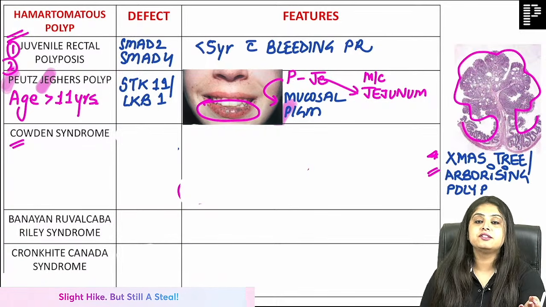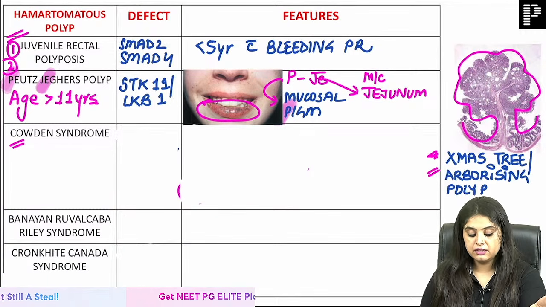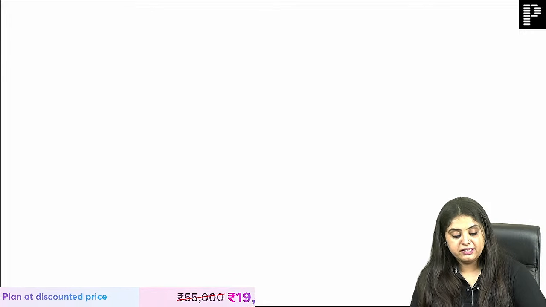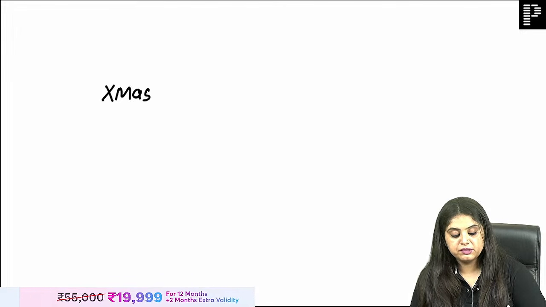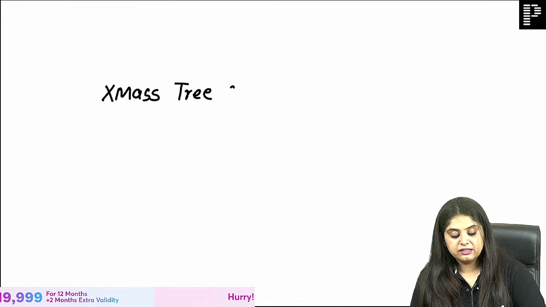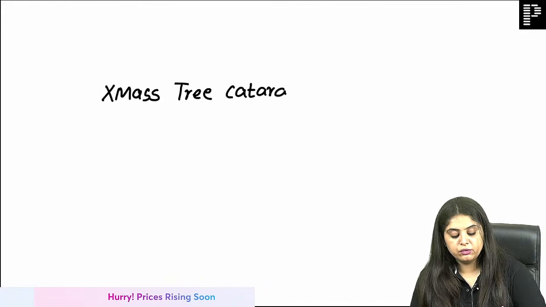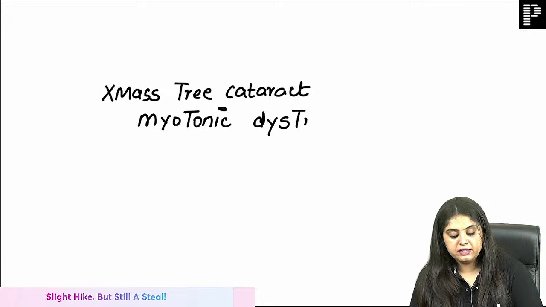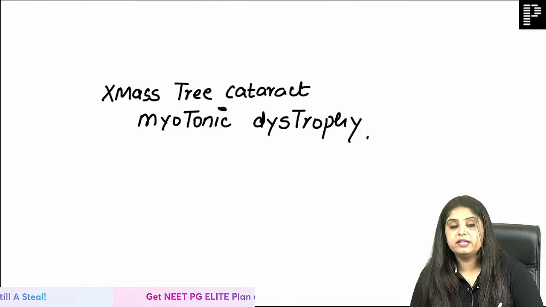But now tell me jaldi se, where do you see Christmas tree cataract? Where? From where am I going where? But I don't have an option. You have an exam coming up. Where do you have Christmas tree cataract is my question, and your answer is going to be perfect. Myotonic dystrophy is going to be myotonic dystrophy.